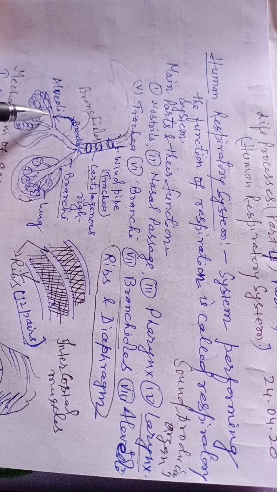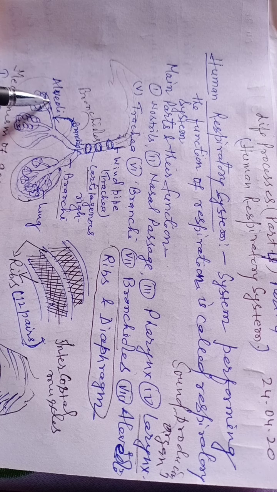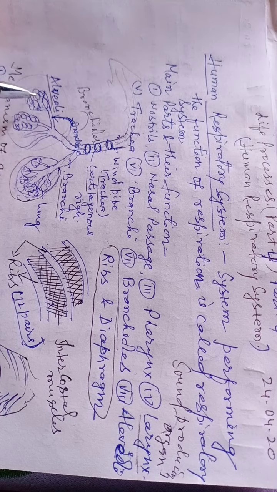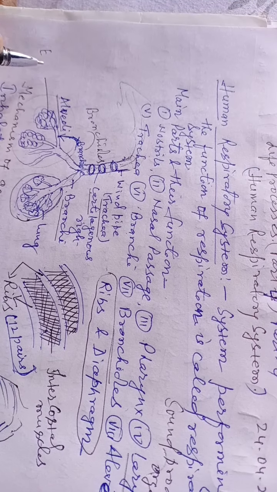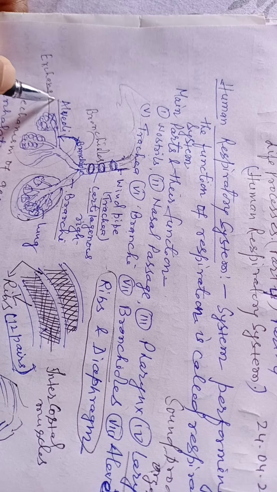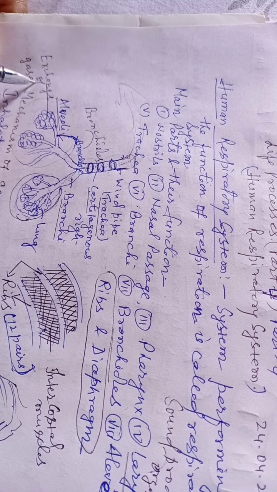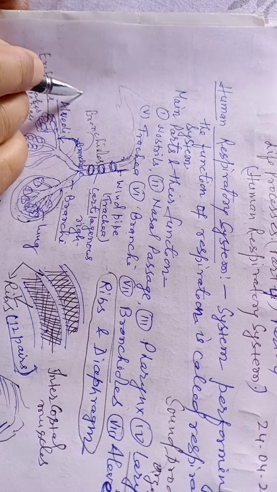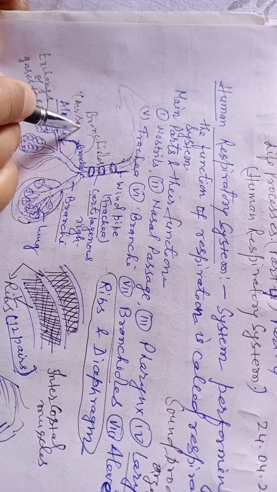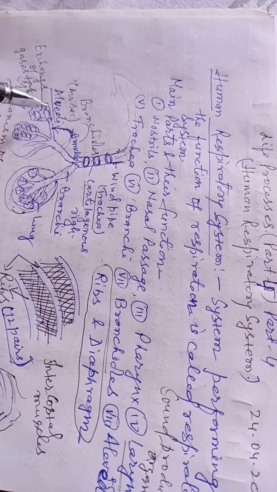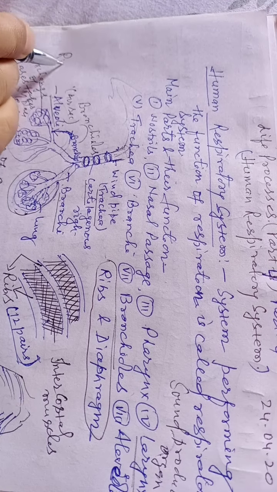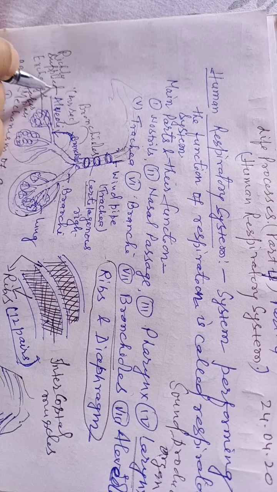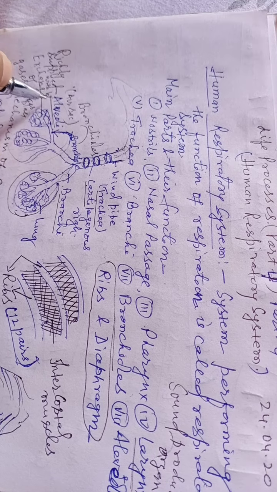Then the bronchioles finally lead to a bag or air sac-like structure, that is called alveoli. This is the main place where exchange of gases takes place. Exchange of gases takes place here, in the alveoli. It is also called an air sac. This alveoli is richly supplied with blood vessels.